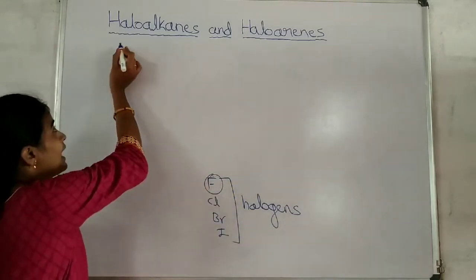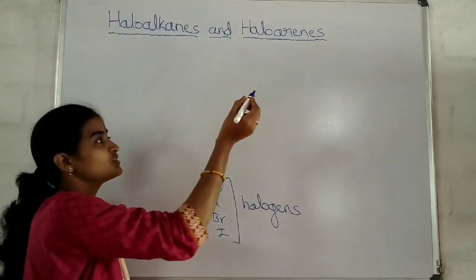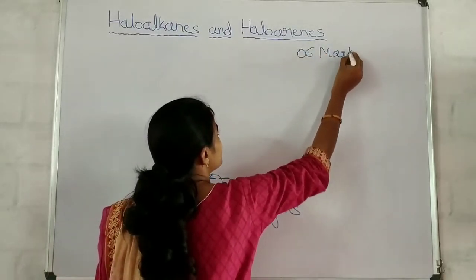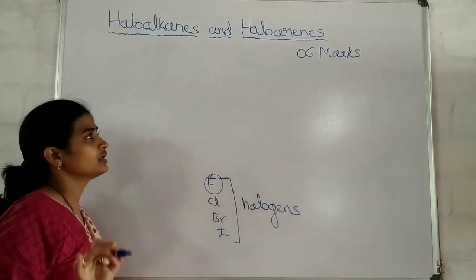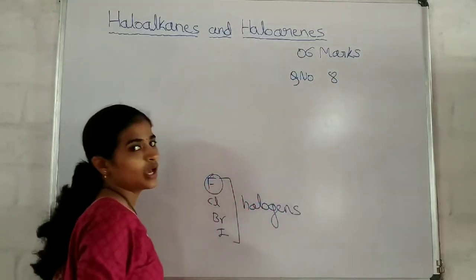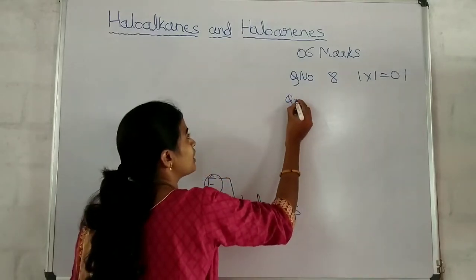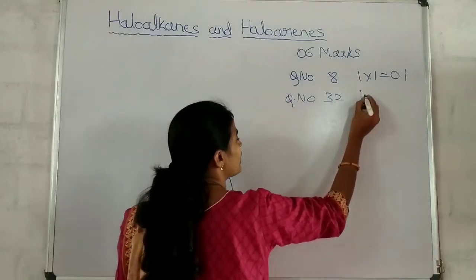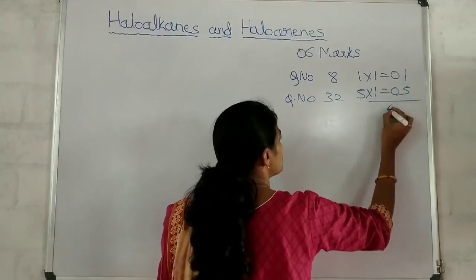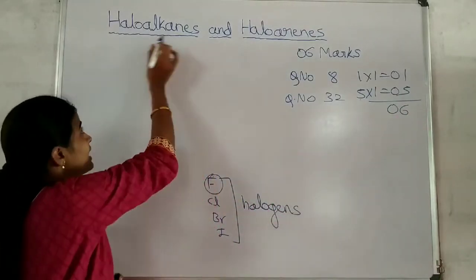Now haloalkanes and haloarenes. Before going ahead, the weightage of this chapter is 6 marks. In your board exam, question number 8 is a 1 mark question, and question number 32 will be a 5 mark question. So the total weightage of this chapter is 6 marks. Remember. Now, what are haloalkanes?